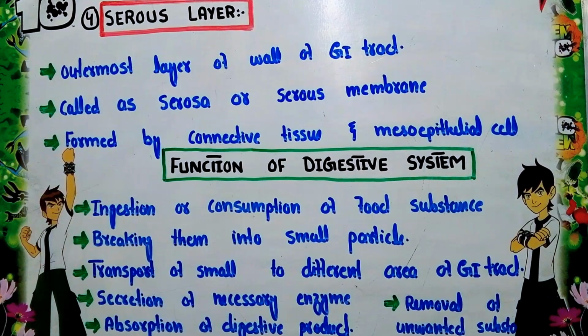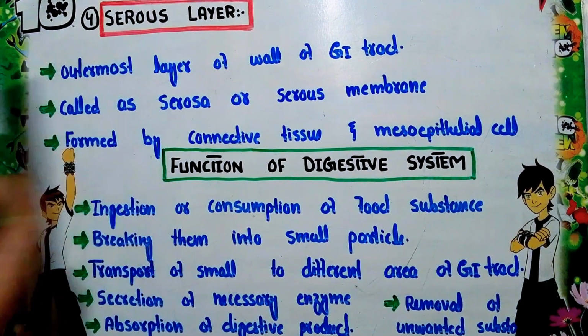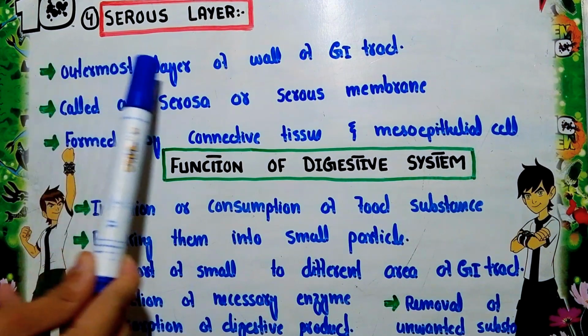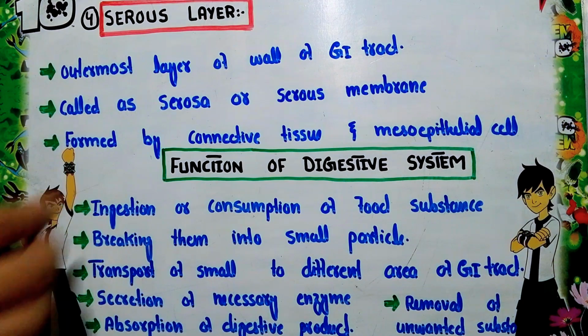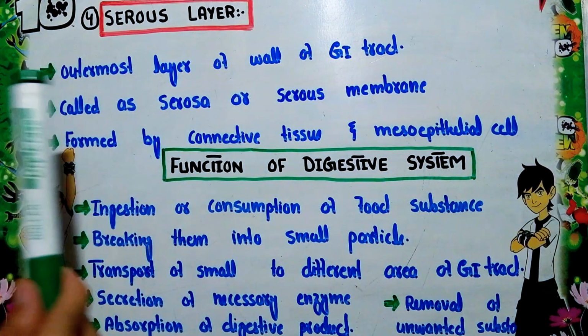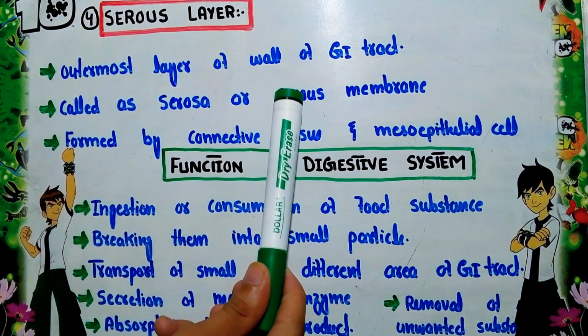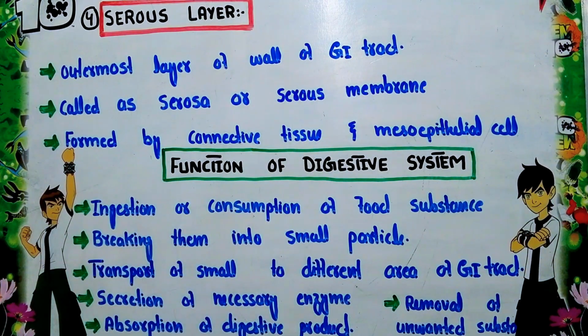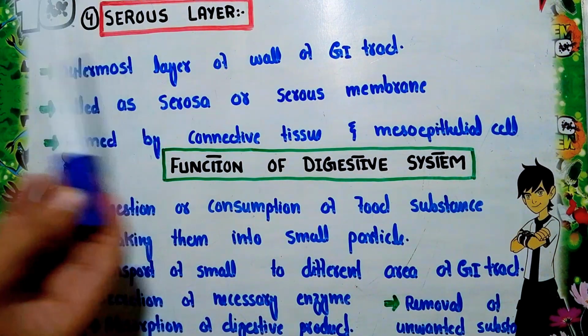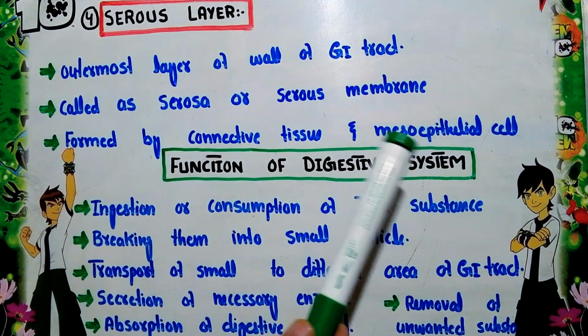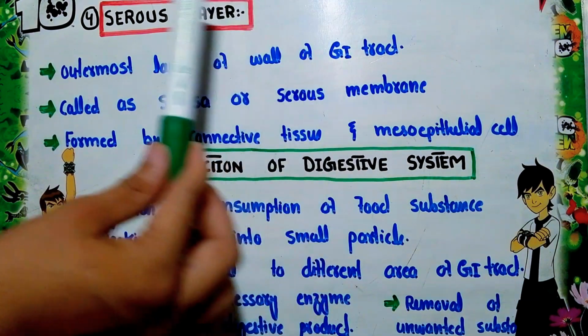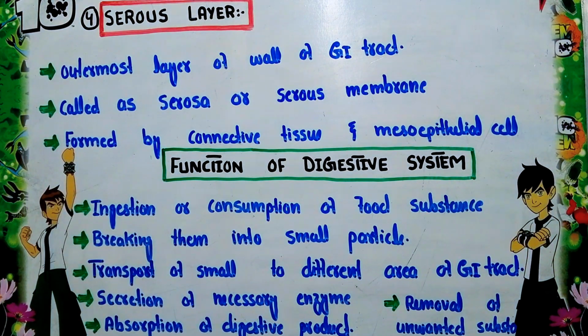Now the outermost layer of the GIT is called the serous layer. This is the outermost layer of the wall of the GIT. The other term used for this serous layer is serosa, or simply serous membrane. It mainly possesses connective tissue and mesothelial cells. So finally, this is the overall anatomy of the GIT.